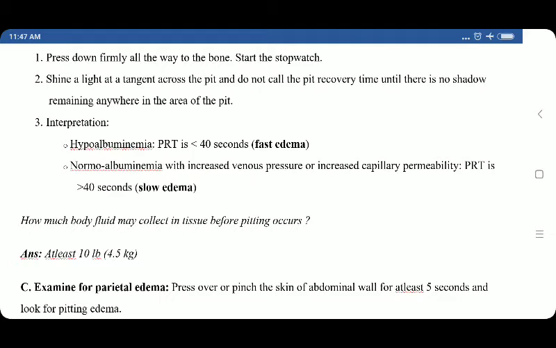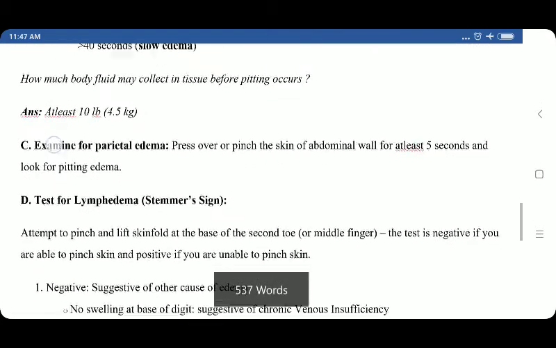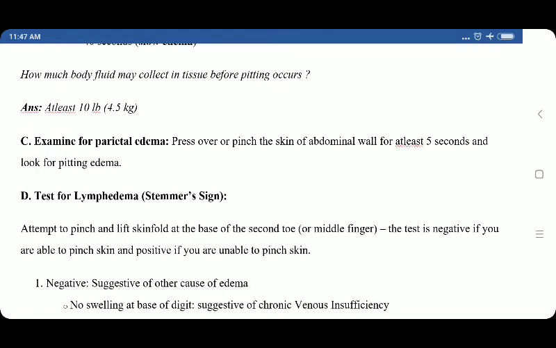Then normoalbuminemia with increased venous pressure or increased capillary permeability, PRT is more than 40 seconds. This is slow edema. How much body fluid may collect in tissue before pitting occurs? The answer is at least 10 liters, that is 4.5 kilograms.